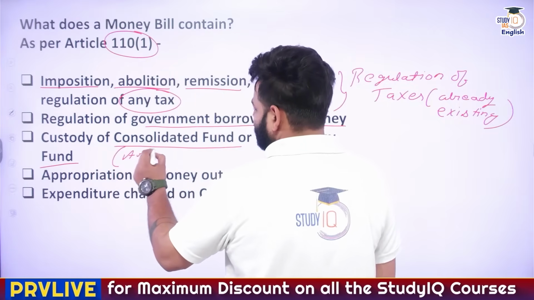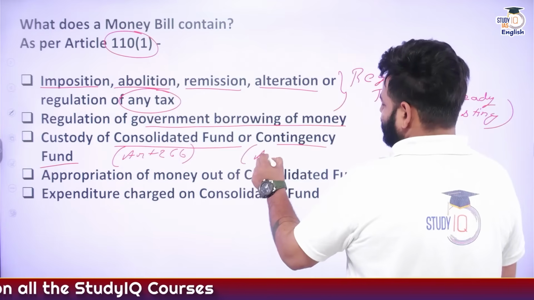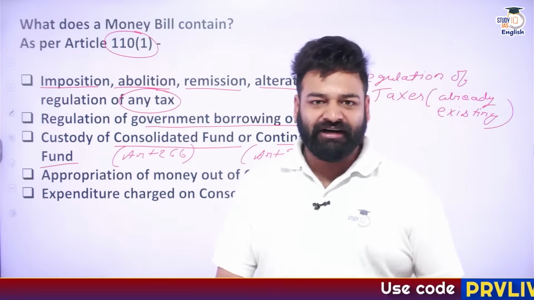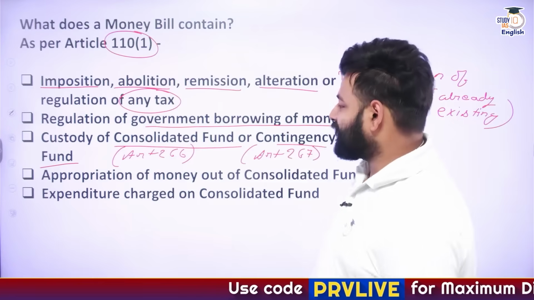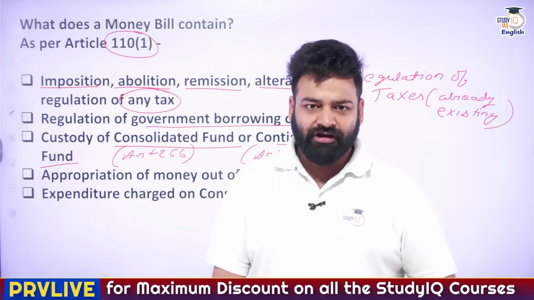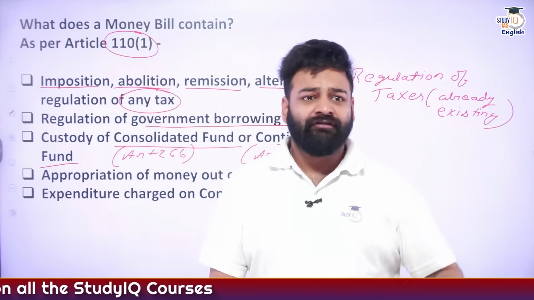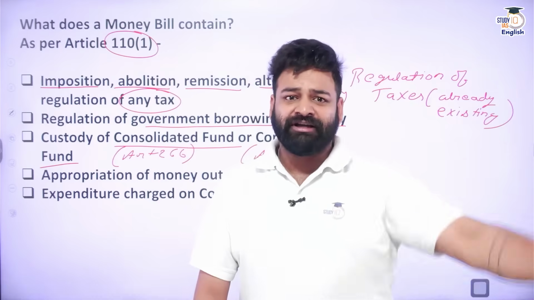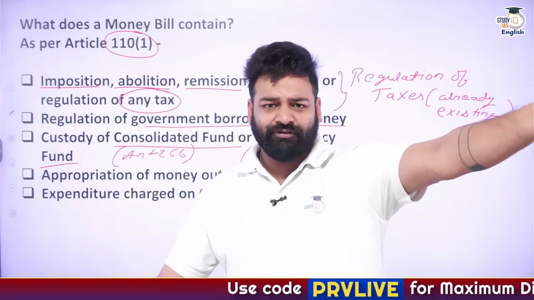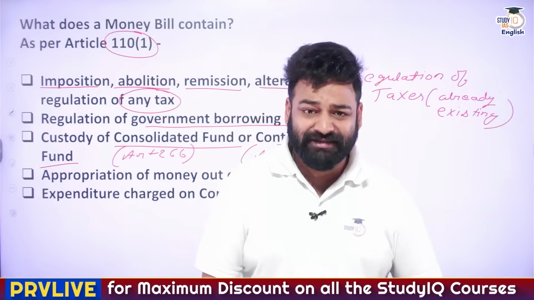We have Article 266, and contingency we have Article 267. So what are the Consolidated Fund and Contingency Fund basically? The Consolidated Fund is simply the general account of our country, where whatever revenue we have received from taxes, and from money from outside the countries, that is, those who are working in any other country and sending money back to India, which is known as remittances, right?